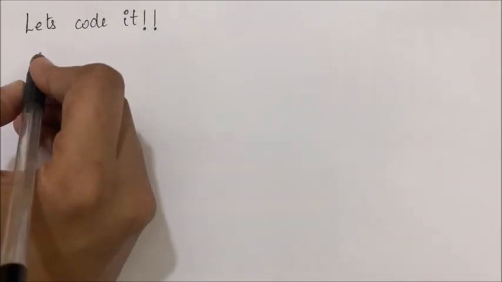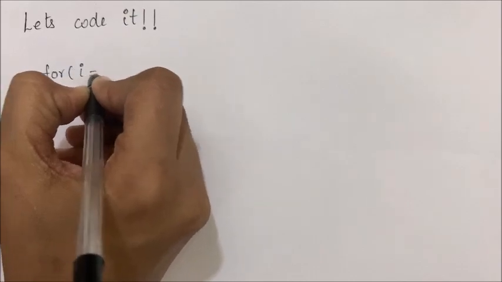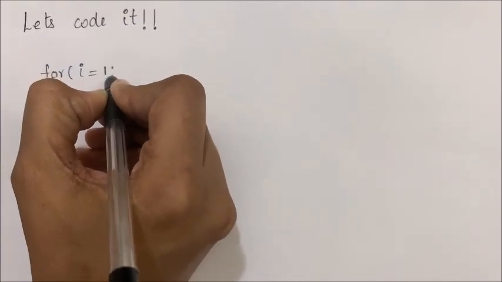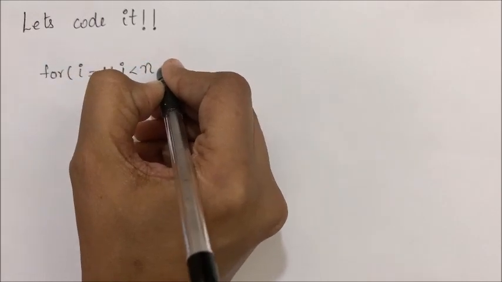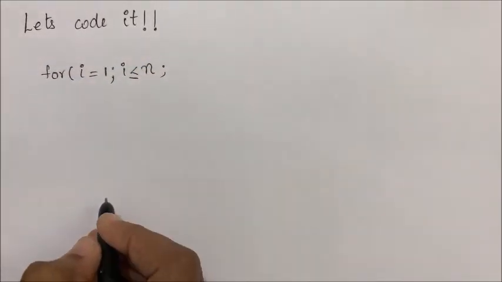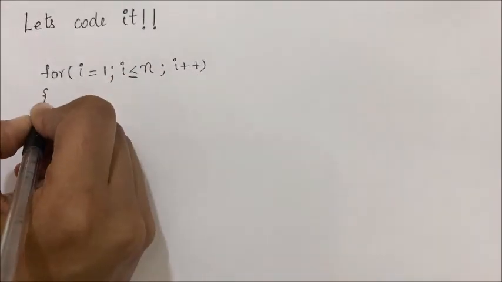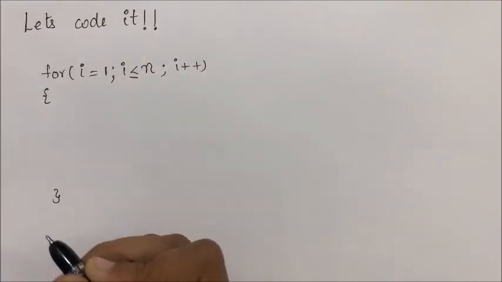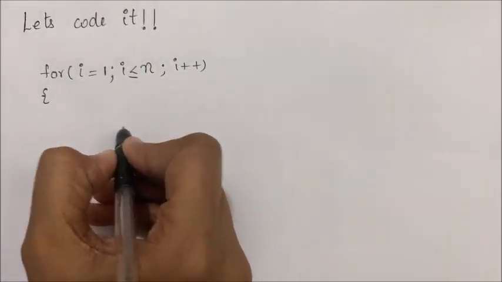Just follow my words: for i equal to 1, starting from 1 till i less than or equal to n, i plus plus. This loop is to find out the factors.